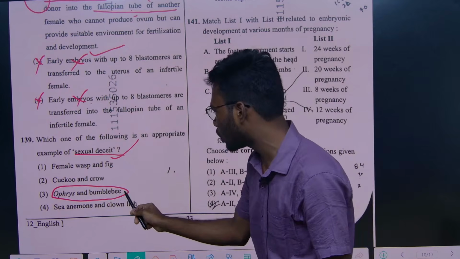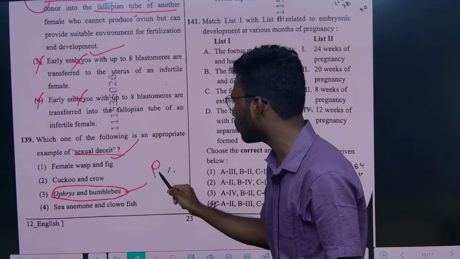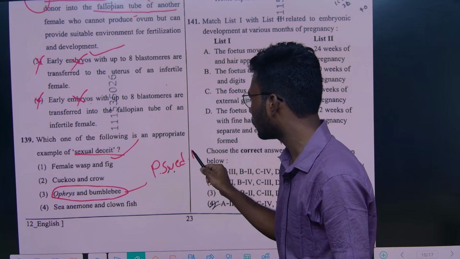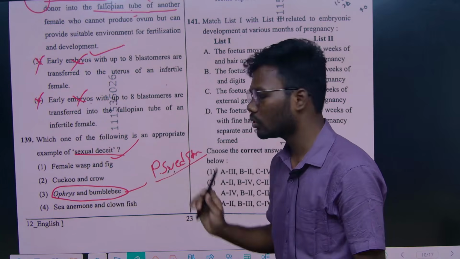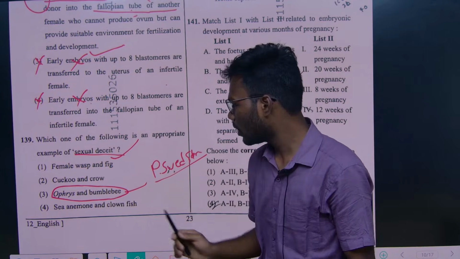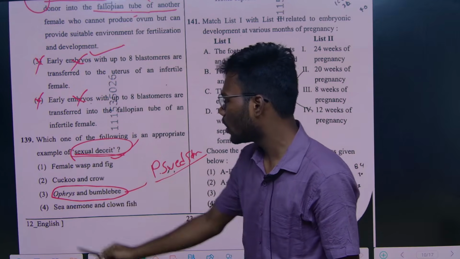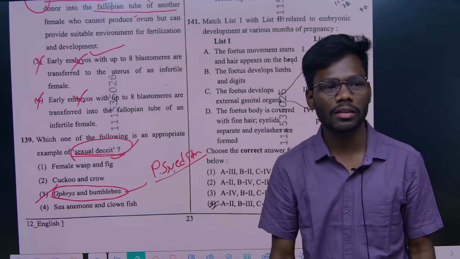So this is actually causing pseudo-copulation, pseudo-pollination. So that was called sexual deceit. This is the best example for sexual deceit, right?